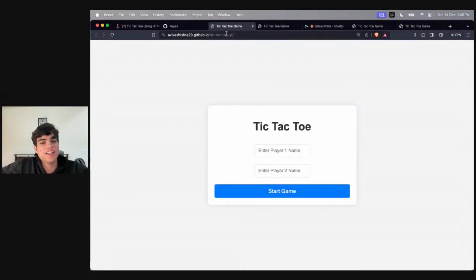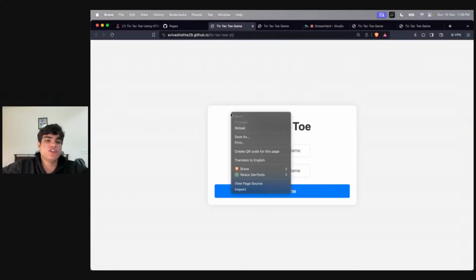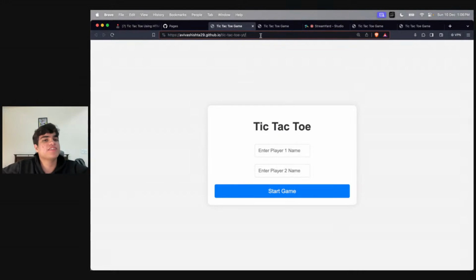And this is the link which you can show to your friends, and you can share this link with everyone, and everyone will be able to play tic tac toe, right? So you can now play tic tac toe with your friends, and you can show them that you can upload this on LinkedIn. You can show the certificate, upload this website on LinkedIn, and tag me also if you want to.